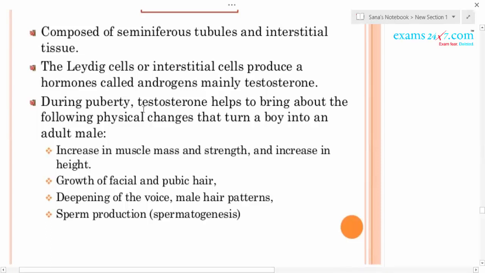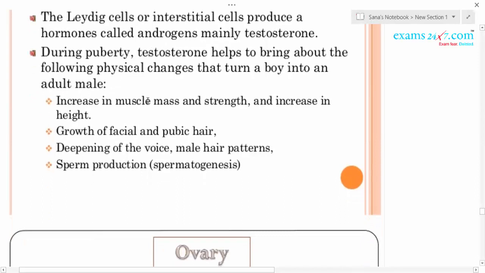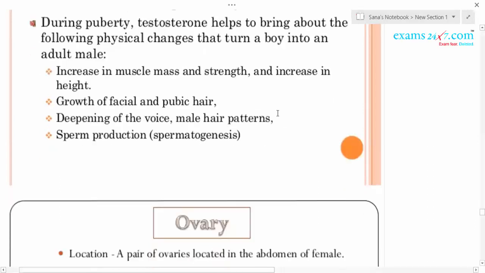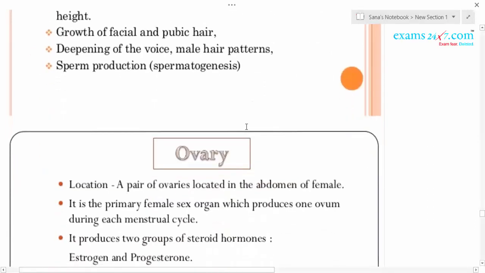During puberty, testosterone helps to bring about a large number of changes in the boy, so they turn into adults. There is an increase in muscle mass and strength, an increase in height, growth of facial and pubic hair, deepening of the voice and male hair patterns, and the formation of beard, mustache, etc. And sperm production begins during puberty when the hormone is produced.